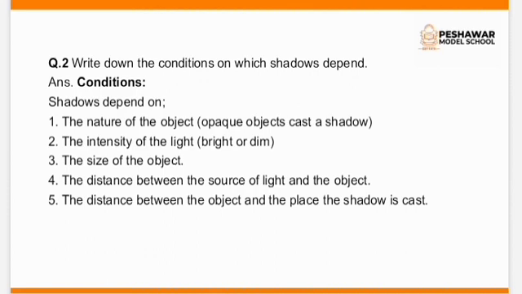What is meant by intensity? The brightness of light, right? The intensity of the light, whether the light source is bright or dim. Point number 3, the size of the object, definitely. Point number 4, the distance between the source of light and the object. Point number 5, the distance between the object and the place the shadow is cast.